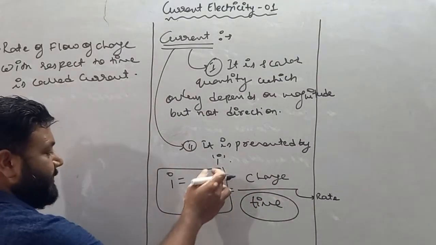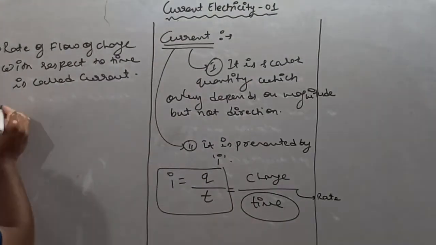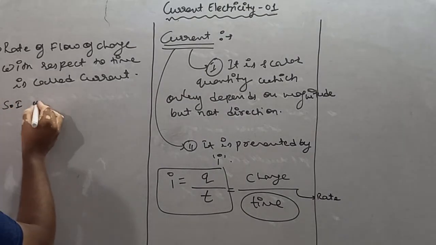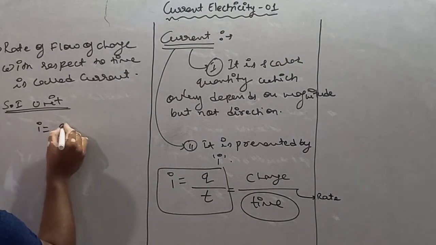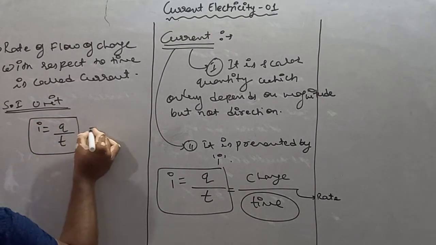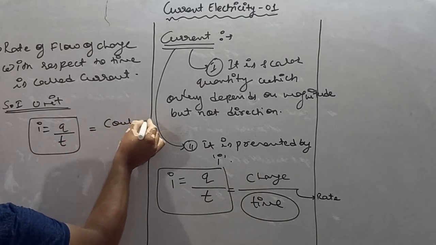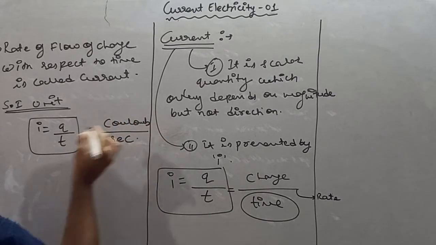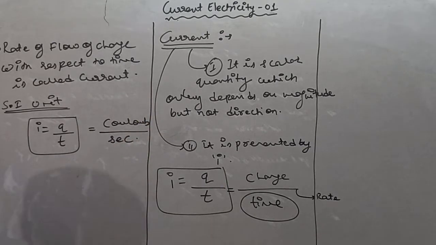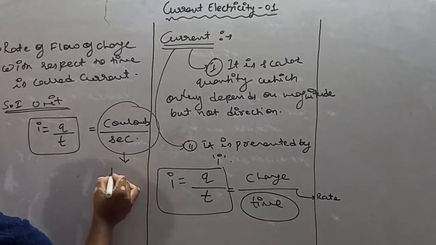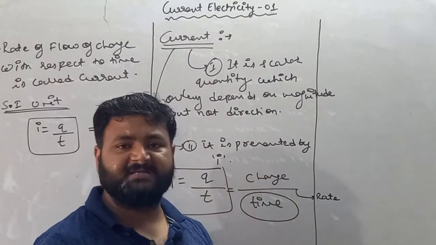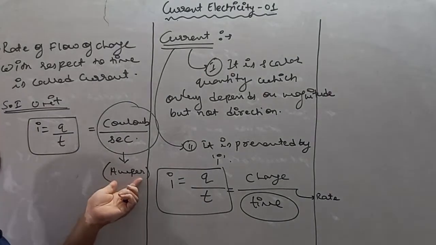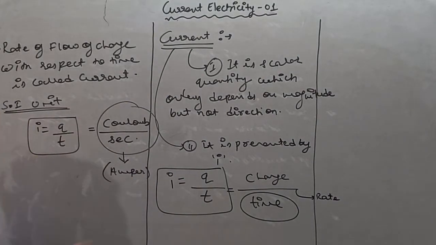Charge upon time, Q by T. Now if I am talking about its SI unit, I is equal to Q by T. Q is charge, the SI unit of charge is coulomb, and the SI unit of time is second. So coulomb per second, also called ampere. So the SI unit of current is either coulomb per second, or we can say, my dear student, ampere.